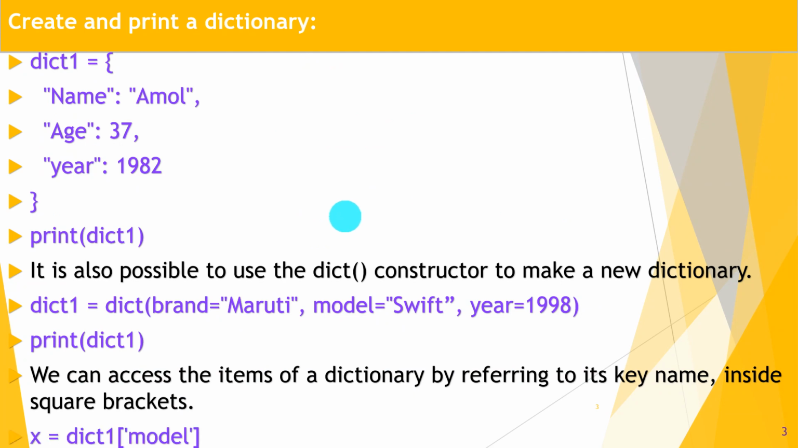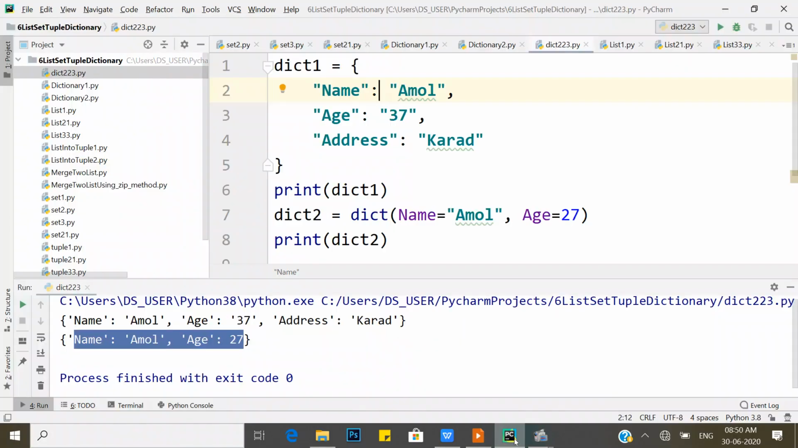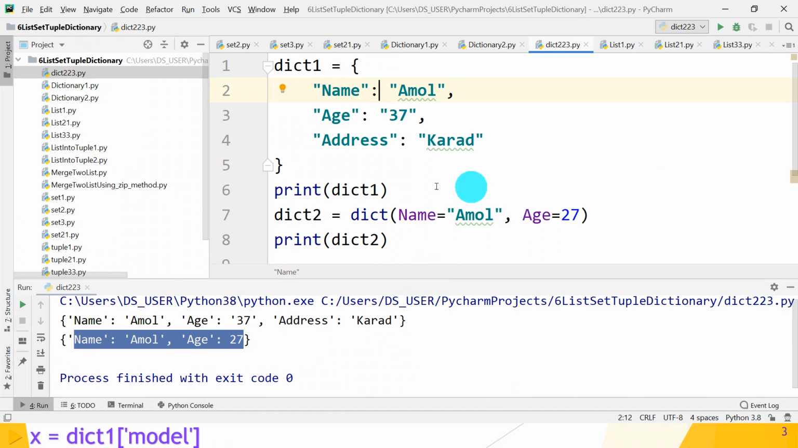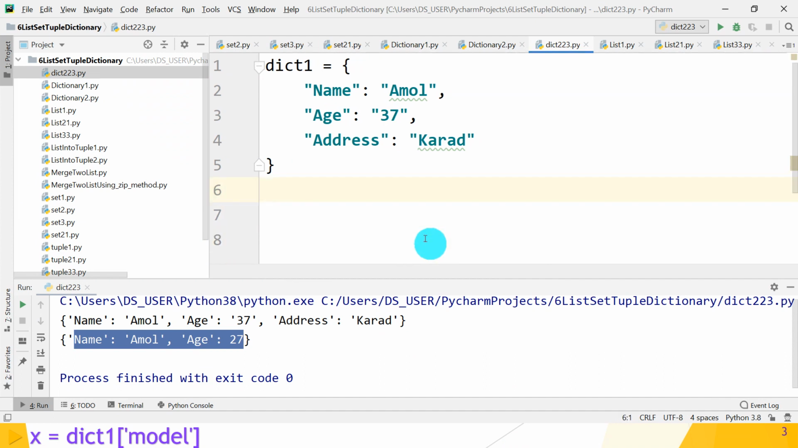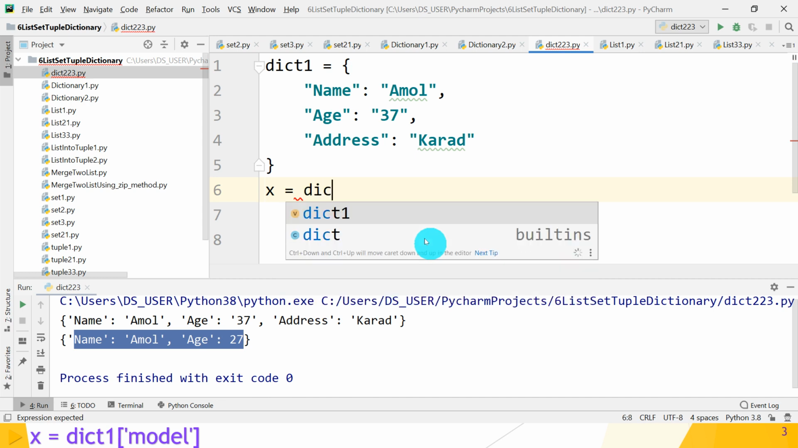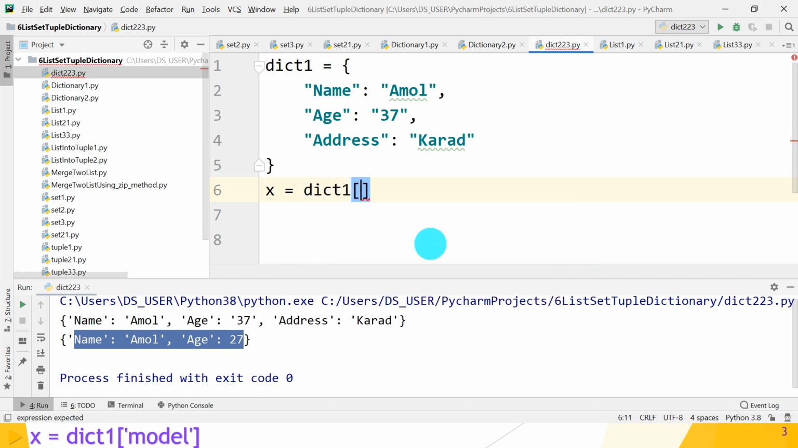So we can access the items of the dictionary by referencing its key name inside the square brackets and display that value. So let's check whether it works or not. After that, how can we display the key-value pair? So remove this part, and x is equal to dict1, and what we want to display, name.